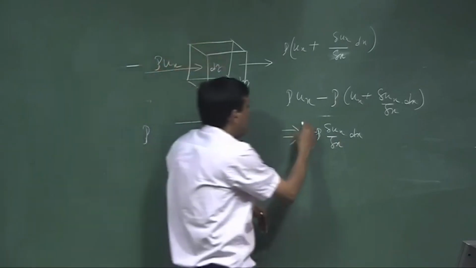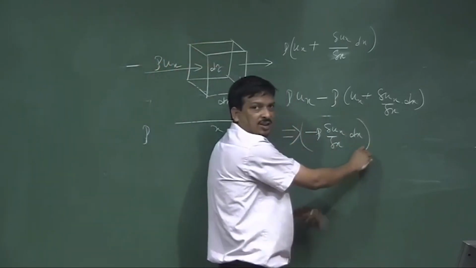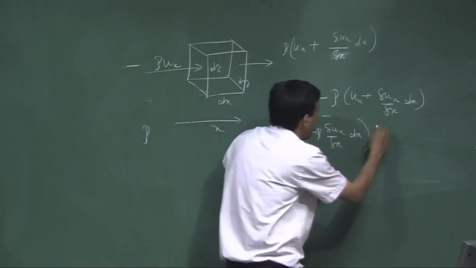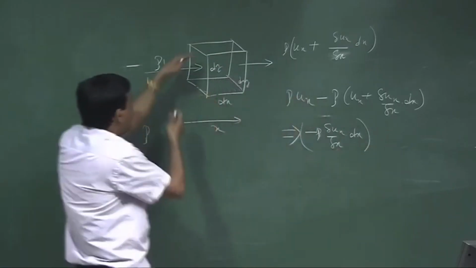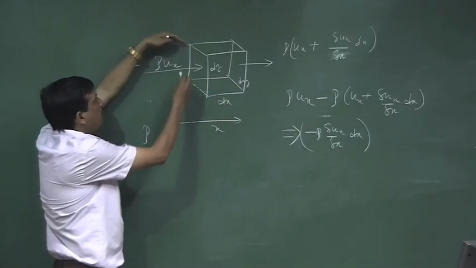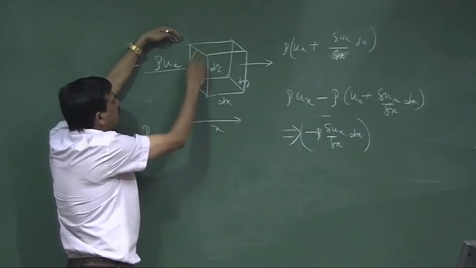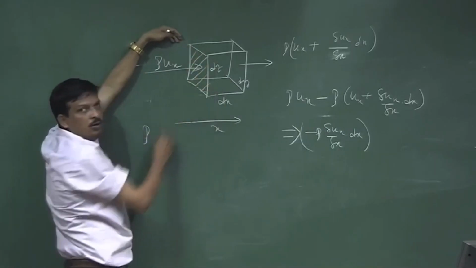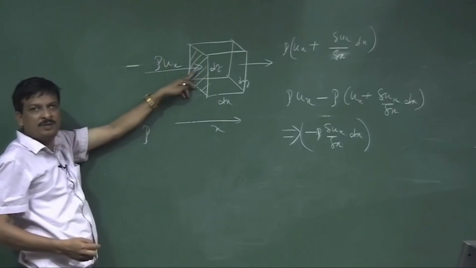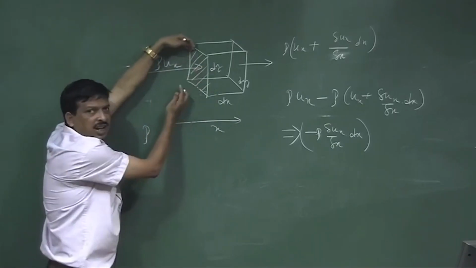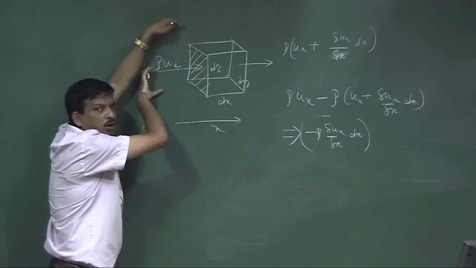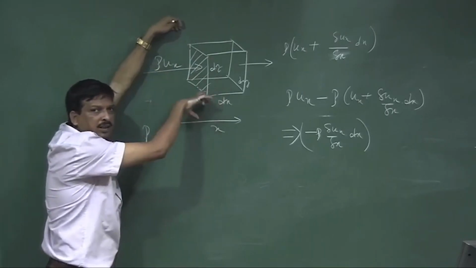So, I multiply the total mass increase or intake by the, if the x direction is dx, what is the surface area of this? It is not single pointed. So, this is the cross sectional area. So, within the whole cross sectional area mass will be injected.